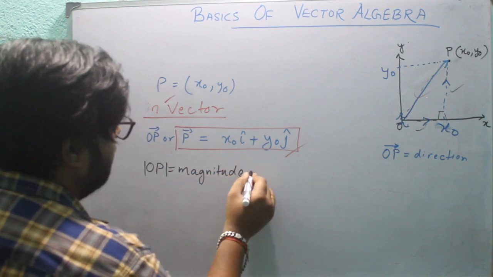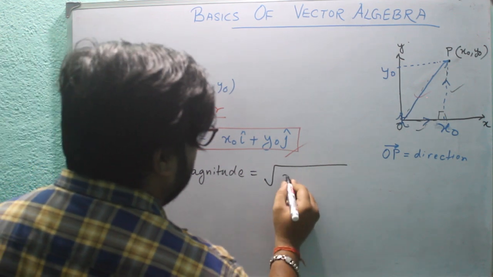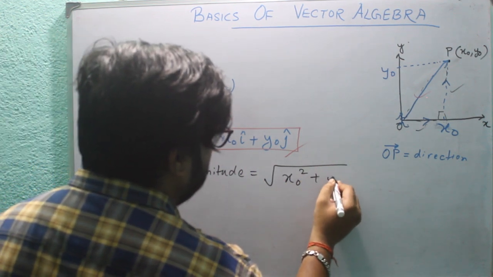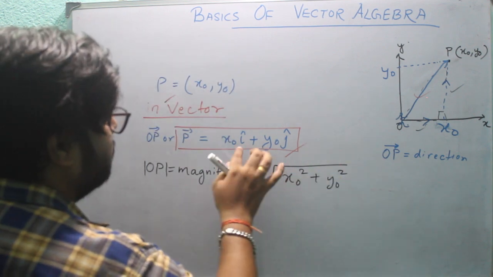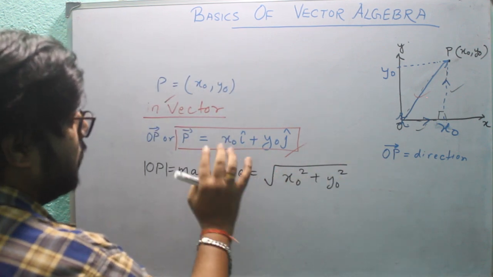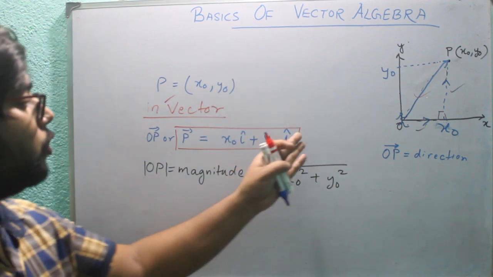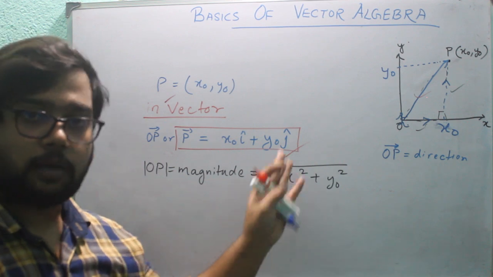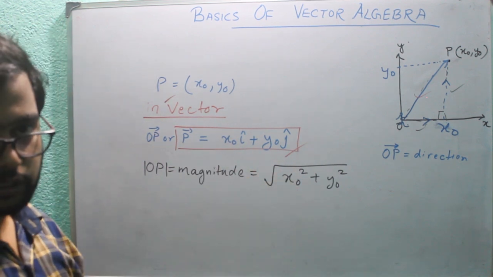Magnitude of that vector is equal to under root of x naught square plus y naught square. That means under root of coefficient of i cap square plus coefficient of j cap square. In 3-dimensional, one more k cap will come here. So this is the magnitude.